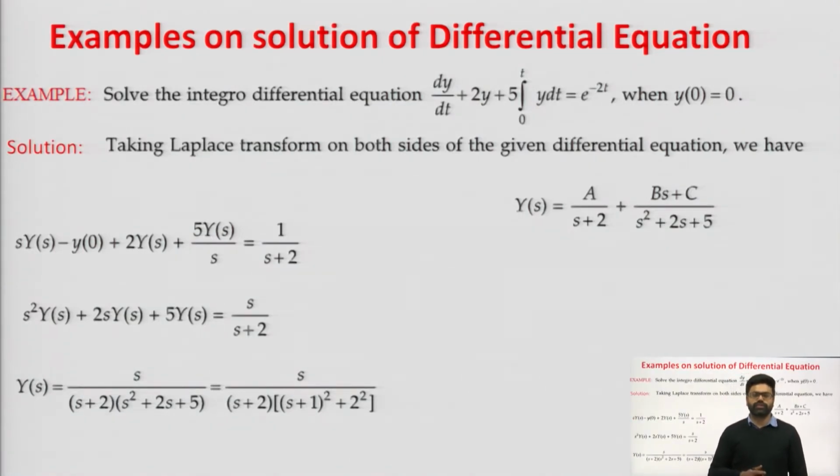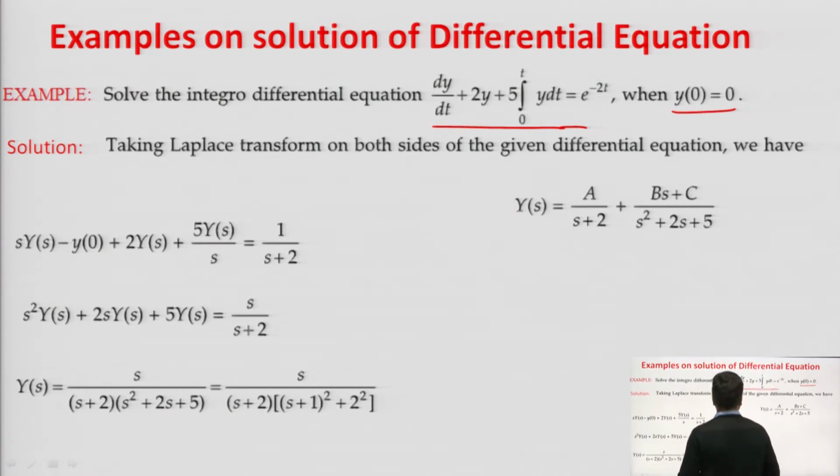Now, we will solve some questions on differential equations, and see how we apply the Laplace transform to find the solution. This is our differential equation provided. One method is the classical method that we are not going to follow. It is given that y of 0 equals 0, which means all the initial conditions are 0.